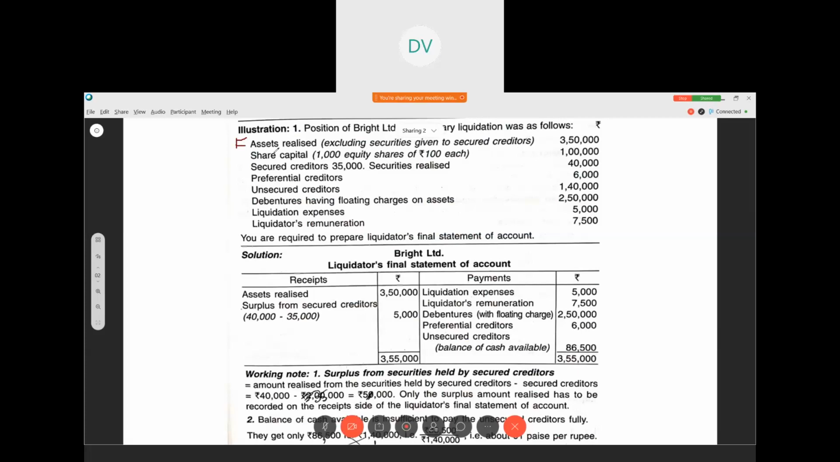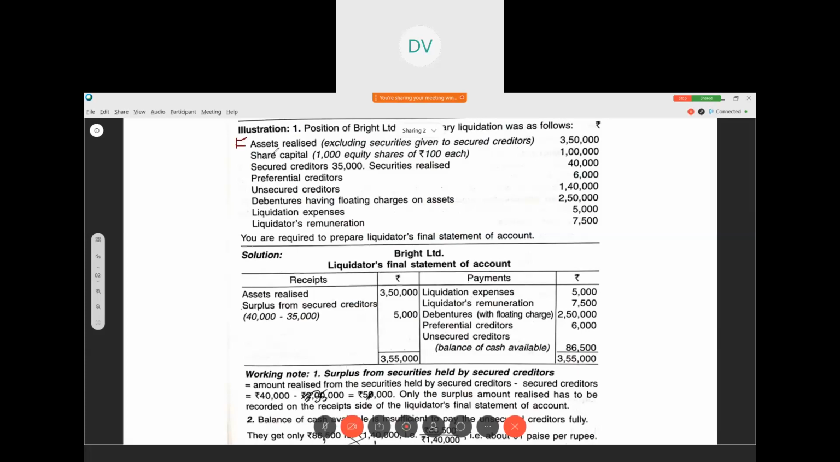I told you the same thing. Always remember, only the surplus amount realized has to be recorded on the receipt side of the liquidator's final statement. On the receipt side we write assets realized 3,50,000, surplus 40,000 minus 35,000, 5,000. Then on the payment side, first legal expenses, which is not given. So we write liquidation expenses and liquidator's remuneration.